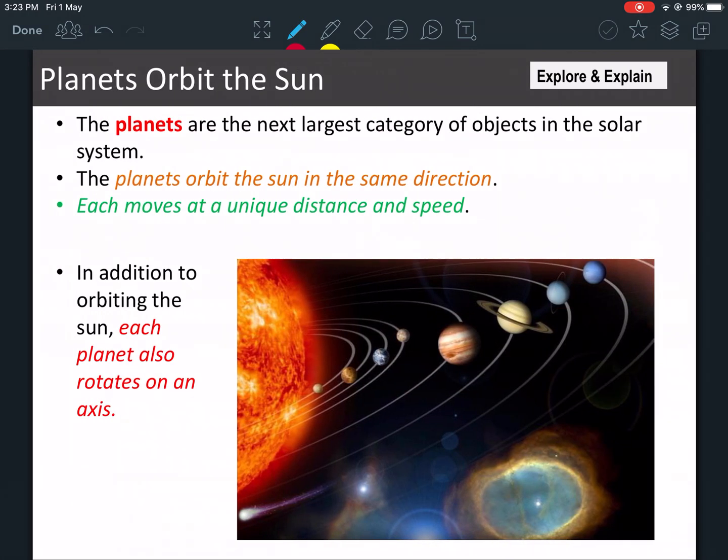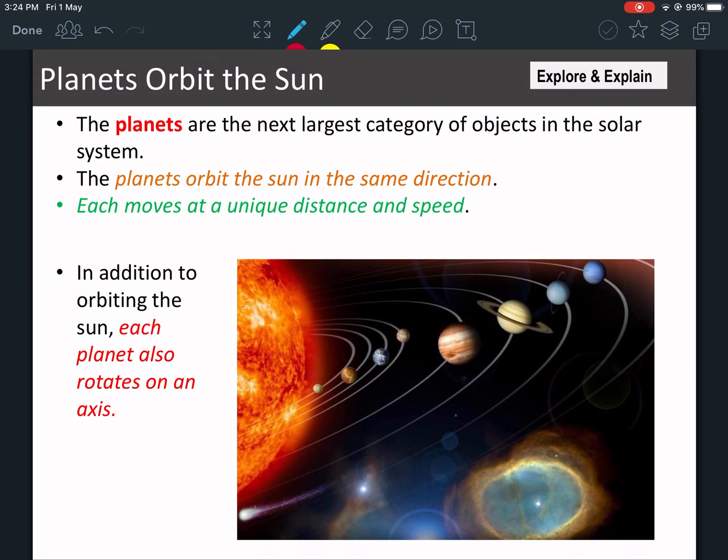Last thing we need to know today, before that we have to know that the planets are the largest category of objects in our solar system. So after the sun, the planets are the largest. The planets orbit the sun in the same direction. Each moves at a unique distance and speed. So they all have a different speed and they all have different distances from the sun and each other.